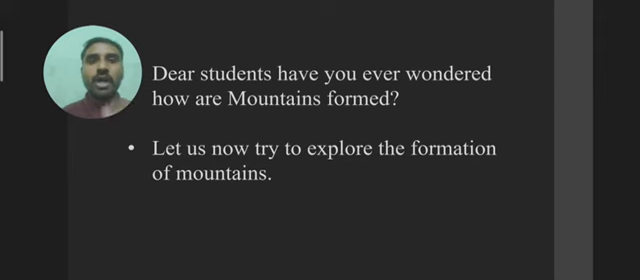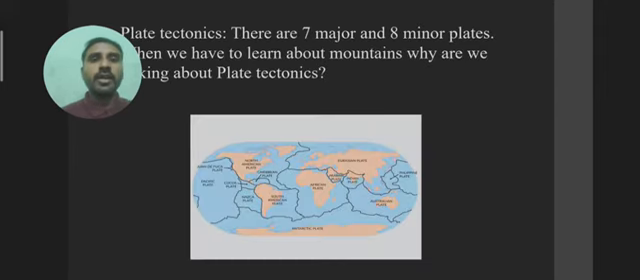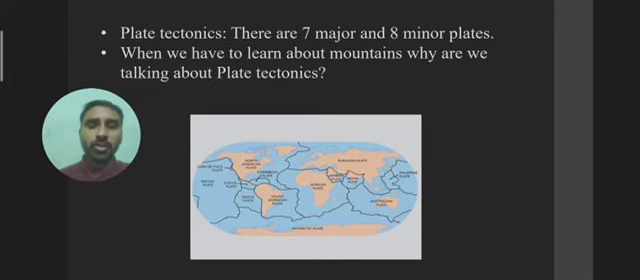So now let us start to explore how these mountains got formed. Plate tectonics. The very first thing is plate tectonics. What are plate tectonics and why are we studying them? When we talk about Earth, the land on Earth is divided into seven major and eight minor plates. That means the land on which we are walking is not totally united. It has some cracks, some openings, and it is floating on hot semi-liquid magma.